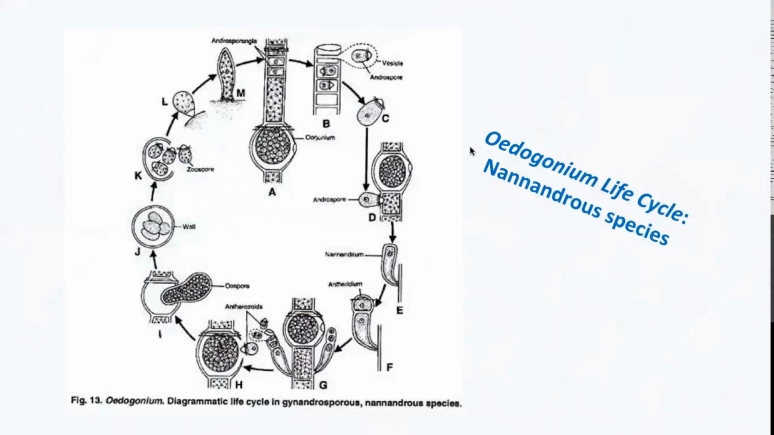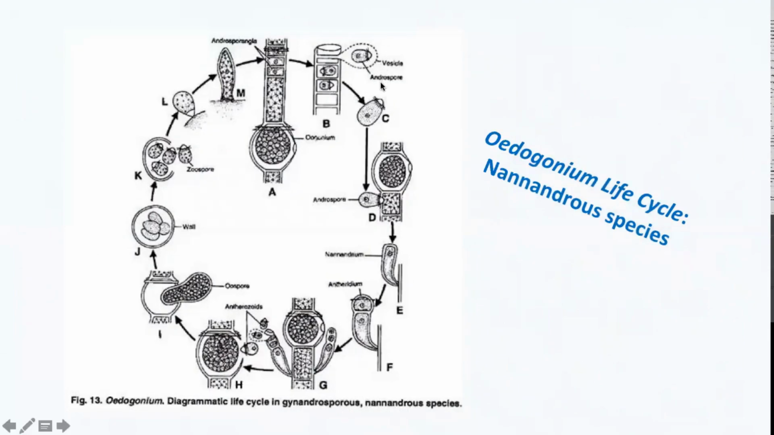So this life cycle is known as haplontic life cycle. In the case of the Nannandrous type life cycle, as I said earlier, oogonium and androsporangia may be borne on a single filament or on different filaments. Anyway, from the androsporangia, androspores are formed.